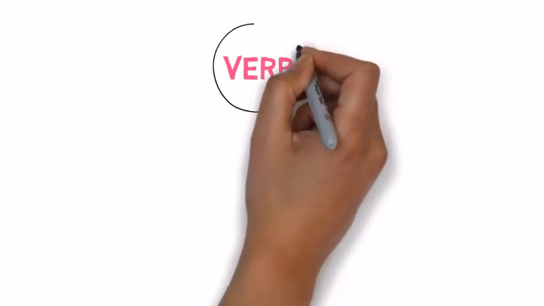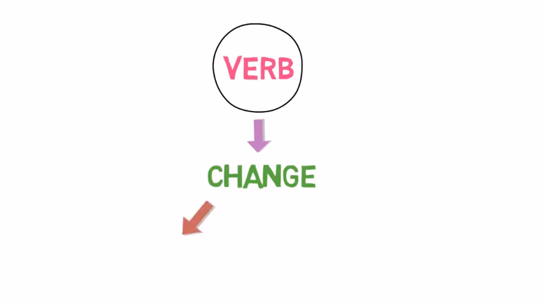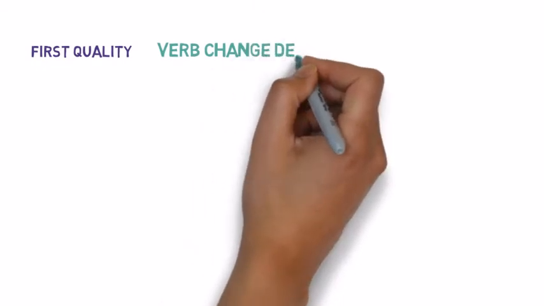Verbs have two unique qualities that no other parts of speech have. I repeat, verbs have two unique qualities that no other parts of speech have. The very first quality the verb has is they change depending on the subject, and the second quality the verb has is they change depending on the time of speech. Let's look into the first quality verbs have. Verbs change depending on the subject. What do I mean by that?